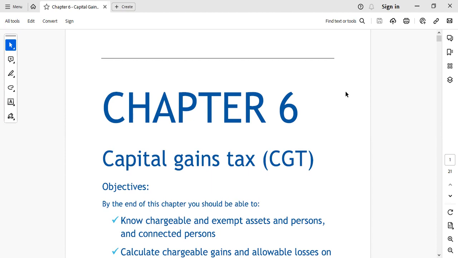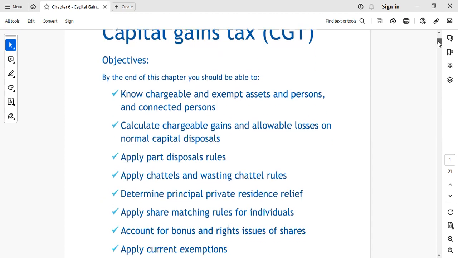Hello. Today's lecture is about capital gains tax, and in this chapter, we will cover chargeable and exempt assets. We will look at the rules for chargeable gains and allowable losses, and disposal rules, chattels, and wasting chattels. The remaining topics, shares and private residence relief and the bonus shares and rights shares, we will cover in our next lecture. So let's start.